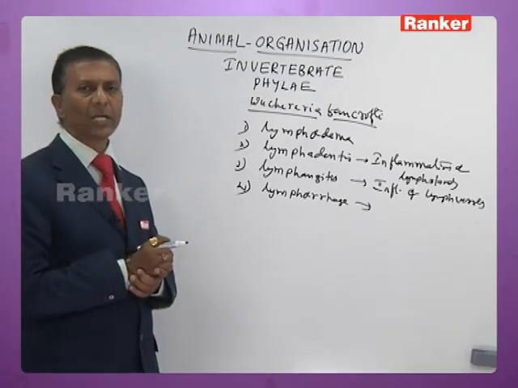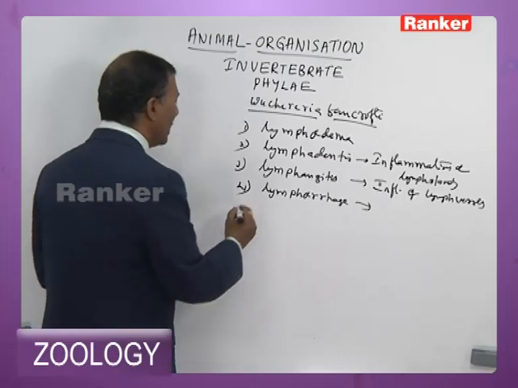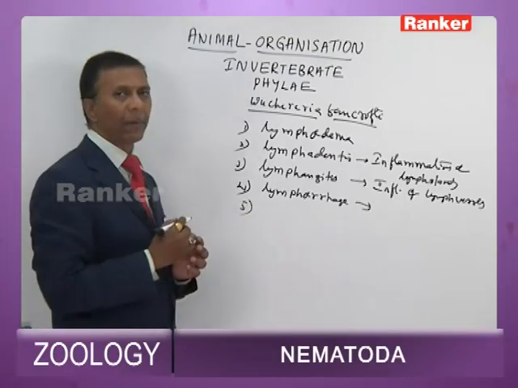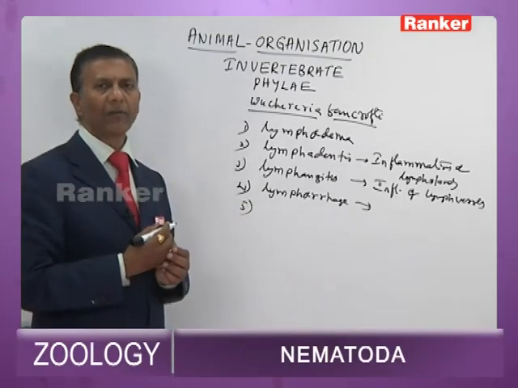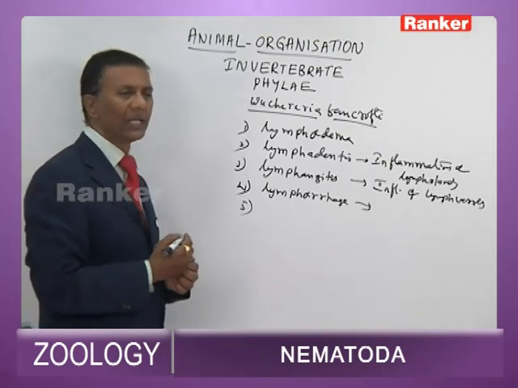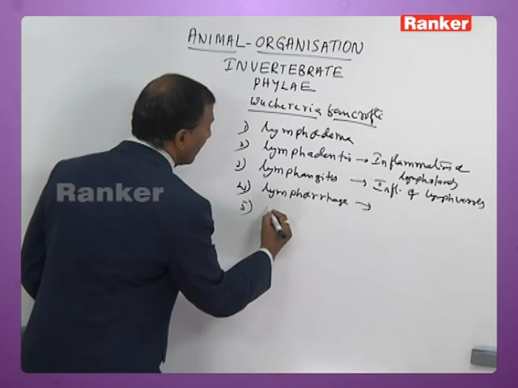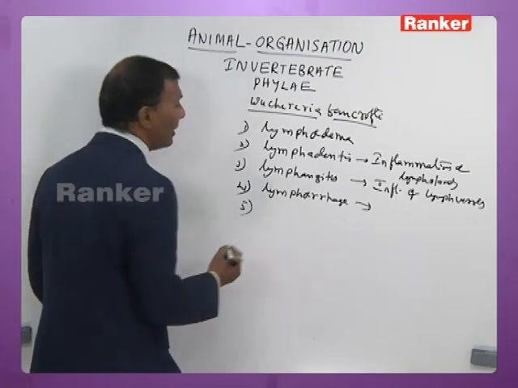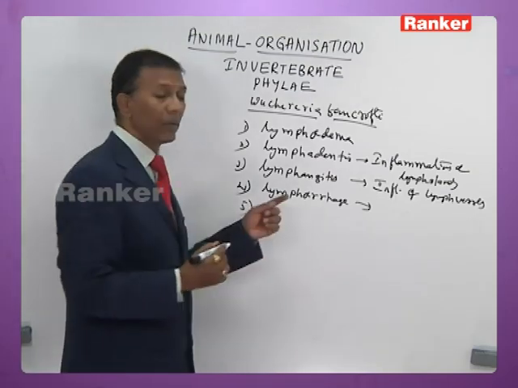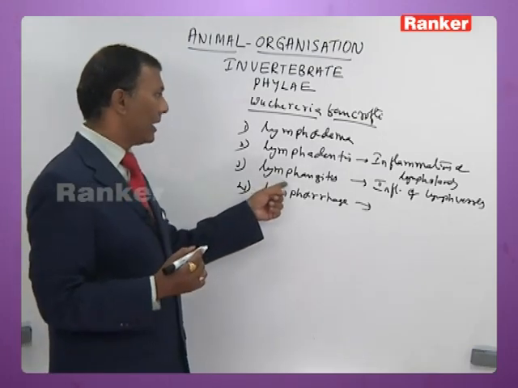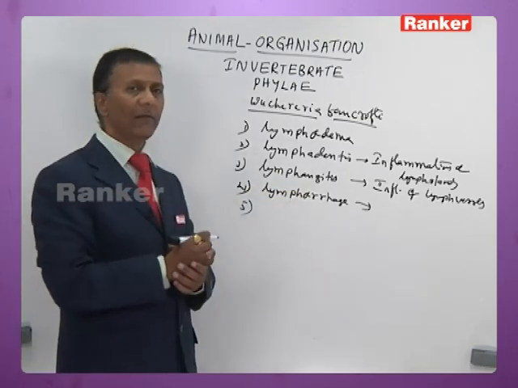When the lymph is released into surrounding tissues, it promotes hypertrophy and hyperplasia. As a result of hypertrophy and hyperplasia, there is inflammation. I repeat this point once again: inflammation of lymph vessels is called lymphangitis.